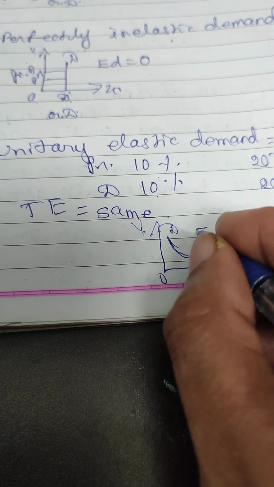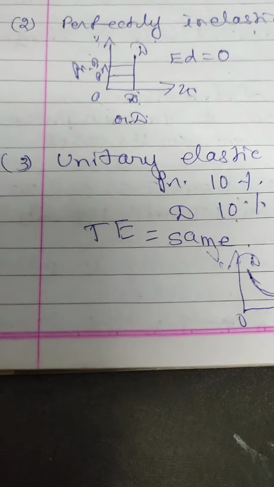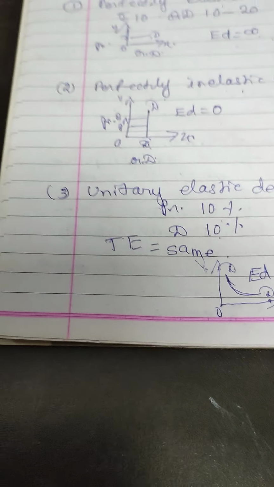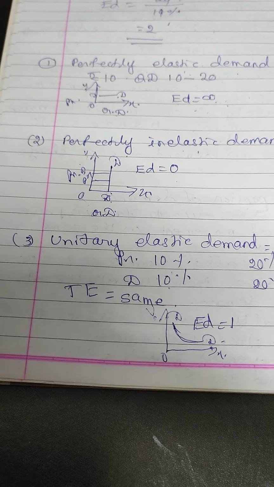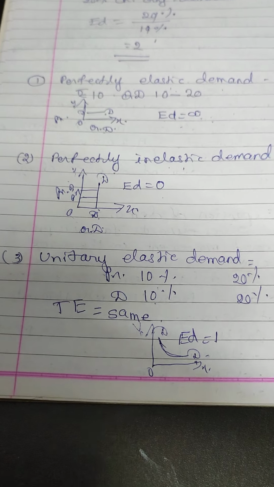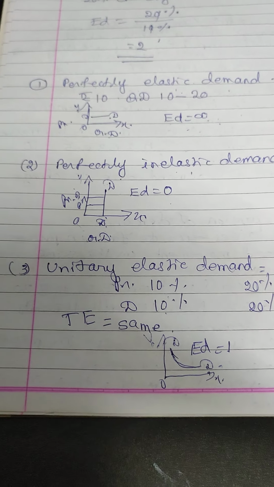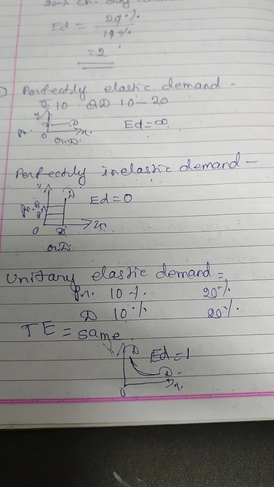So in this case, ED is equal to 1. 10 divided by 10 or 20 divided by 20, you will get the answer 1. So that is unitary elastic demand. Is that clear?